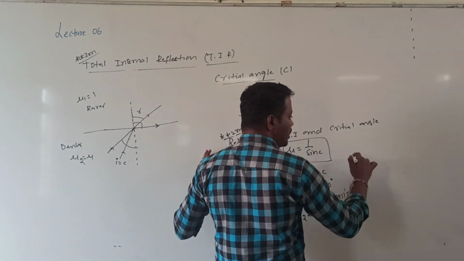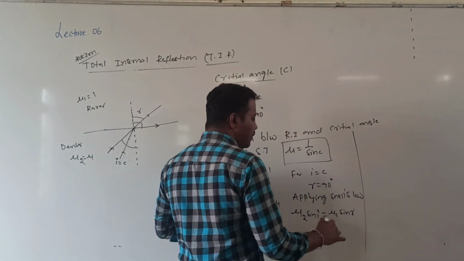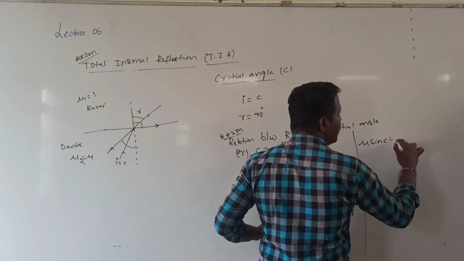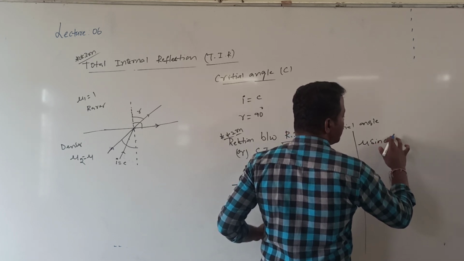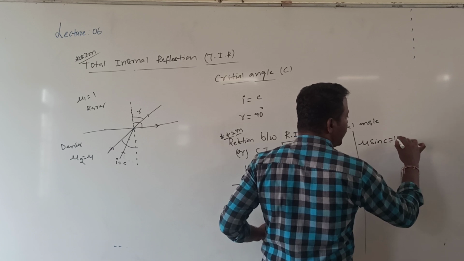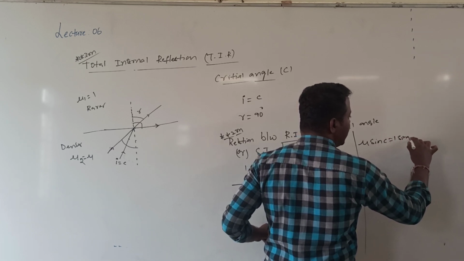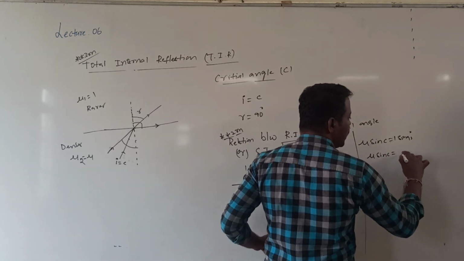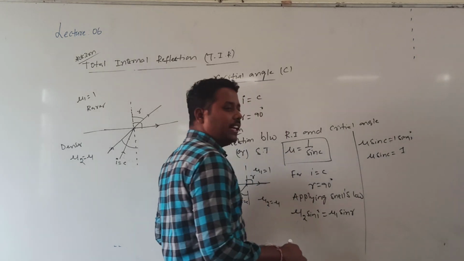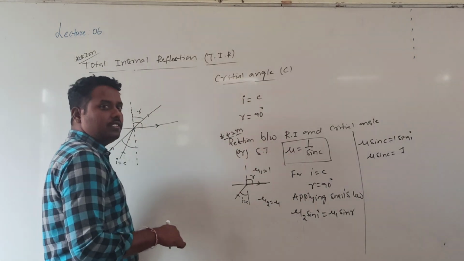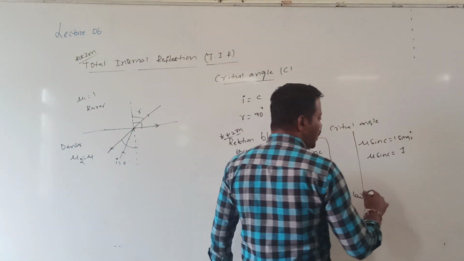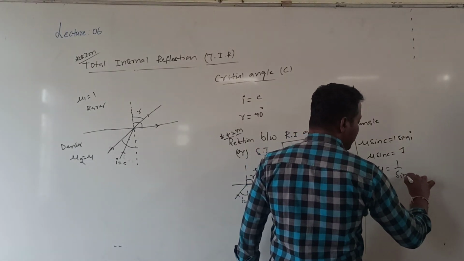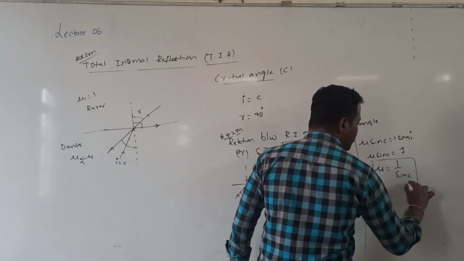Can I substitute the values? mu2 value mu into sin i, where i is c, is equal to mu1 value 1 into sin r, where r is 90. Therefore mu into sin c is equal to 1 into sin 90. Sin 90 is 1, so mu into sin c is equal to 1. From this, mu is equal to 1 by sin c. This is what we wanted to prove.